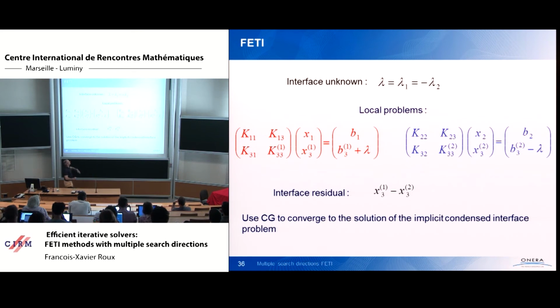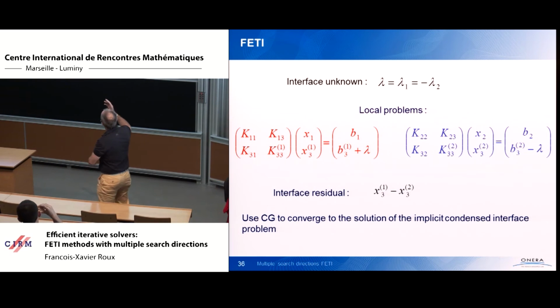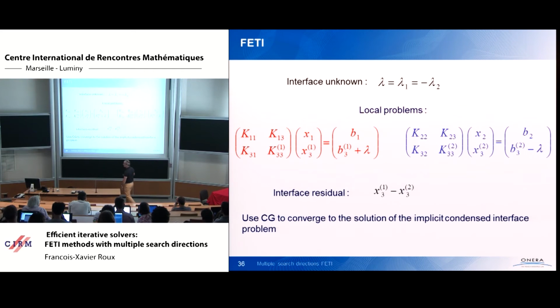So enforcing lambda 1 plus lambda 2 equal to 0 is easy. You just say, okay, lambda 1 will be equal to minus lambda 2. This is my interface unknown, lambda. And now, lambda being given, the interface residual is X31 minus X32. And use the conjugate gradient algorithm to solve this problem.